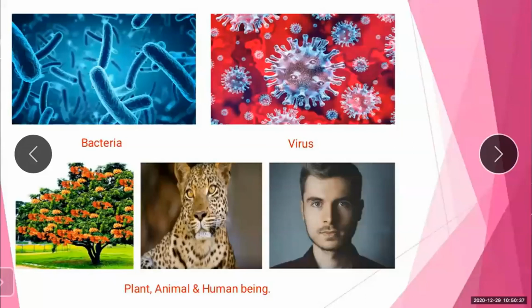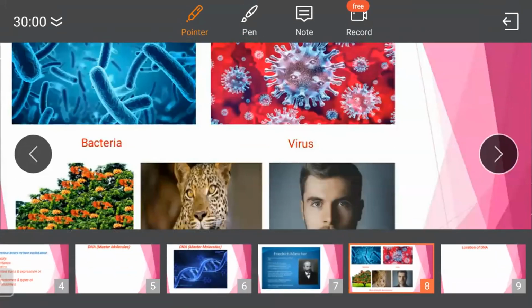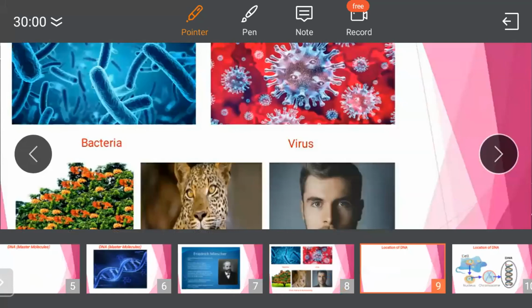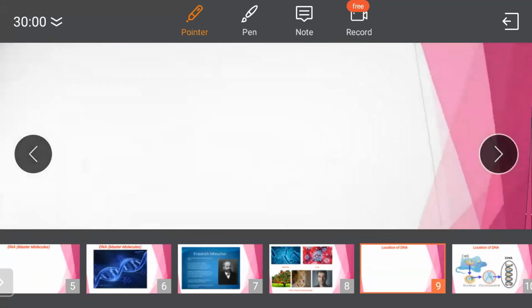So what is it called? Master molecule. In the previous slide, I wrote DNA and in brackets I wrote master molecule. As it is responsible for genetic transmission and bears hereditary characters, DNA is called the master molecule. Up till here, you understood why it is given the name master molecule.